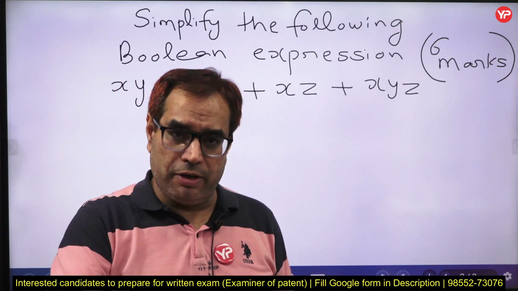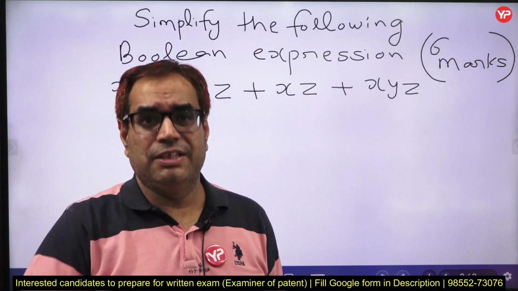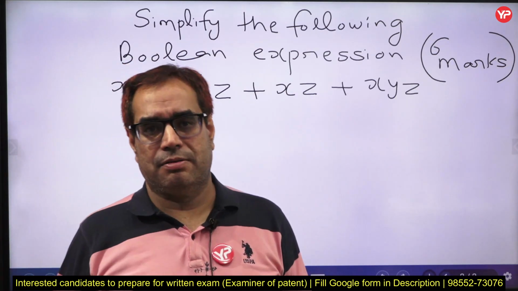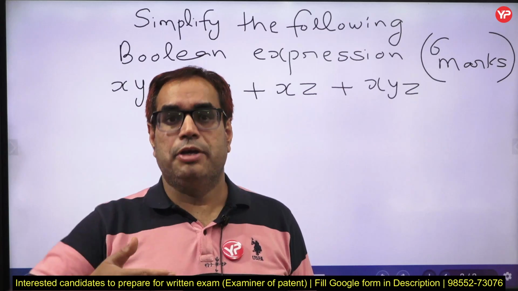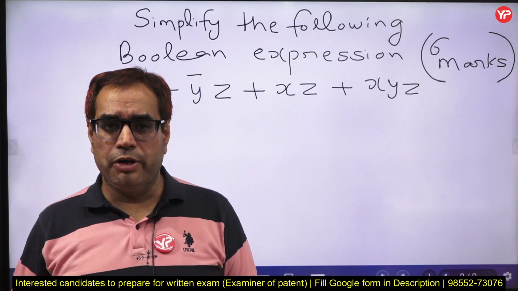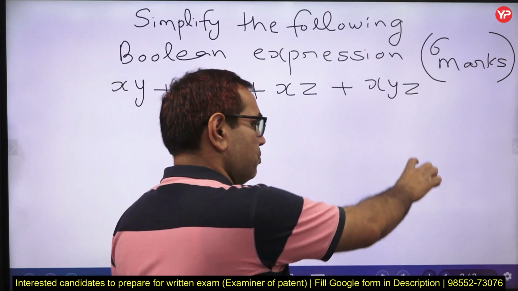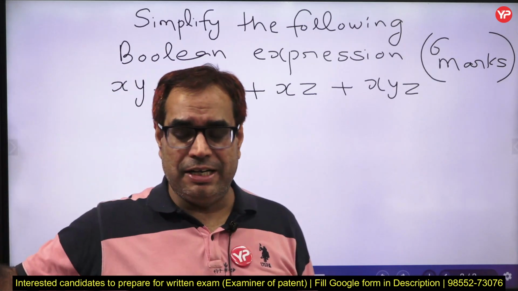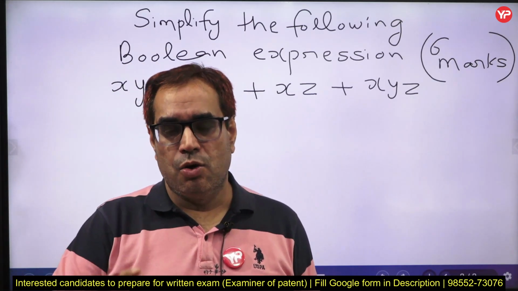Whatever you are doing while solving the problem, don't keep that in your mind, just tell the examiner. He wants to know that you are following this step, you are following this formula. So whatever formula you are going to use, you should write down that formula also, that is better. And whatever you are doing, please keep writing so that they get an idea of what you are doing.